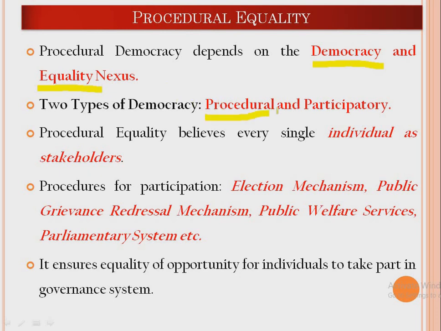Now, procedural democracy is a democracy where the procedures for strengthening democracy are maintained. So, where the democratic procedures are being applied. And the second one is called participatory. Participatory means where people can participate directly. So there are two types of democracy, procedural and participatory.